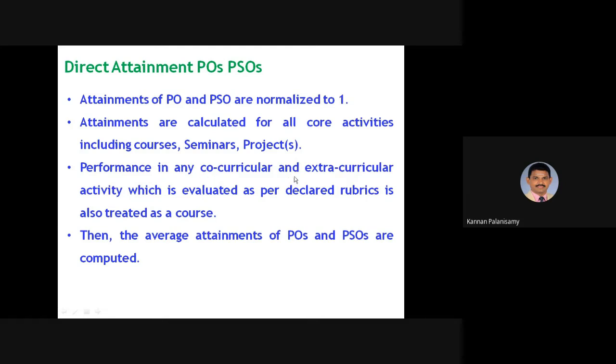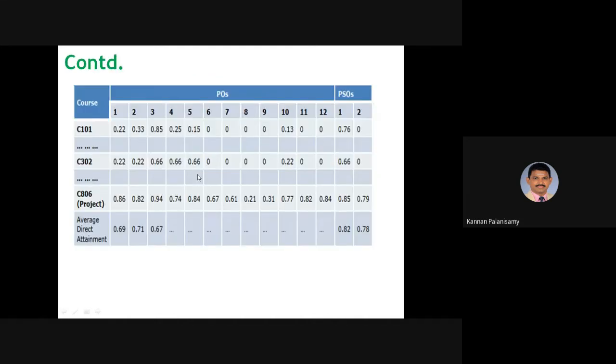Performance in any co-curricular and extracurricular activity which is evaluated as per the declared rubrics is also treated as a course. Then the average attainments of PO and PSOs are computed. This is direct attainment. And similarly, we have to find out for all the courses, CO 101, and you have to write. So whatever courses you are having, all those things should be listed, and it has to be written how much attainment each course reached. So all those things are to be listed, right?